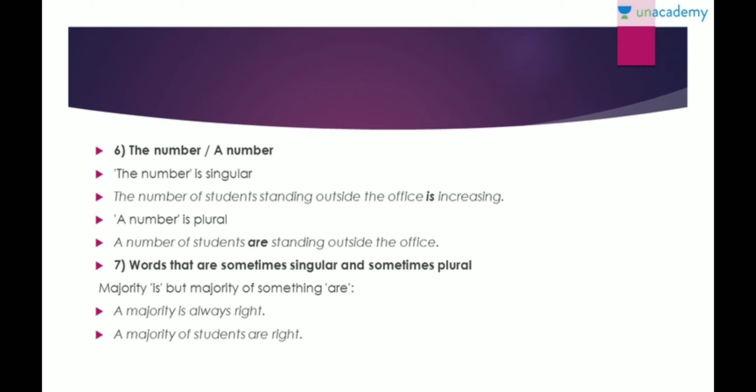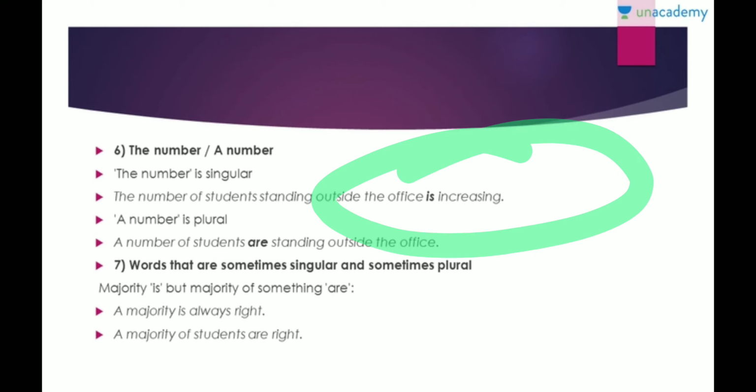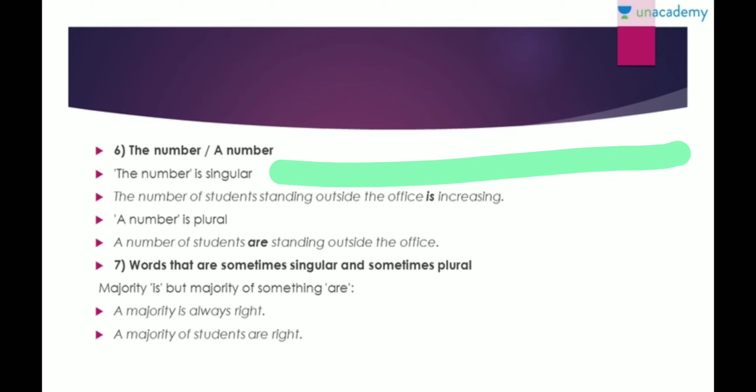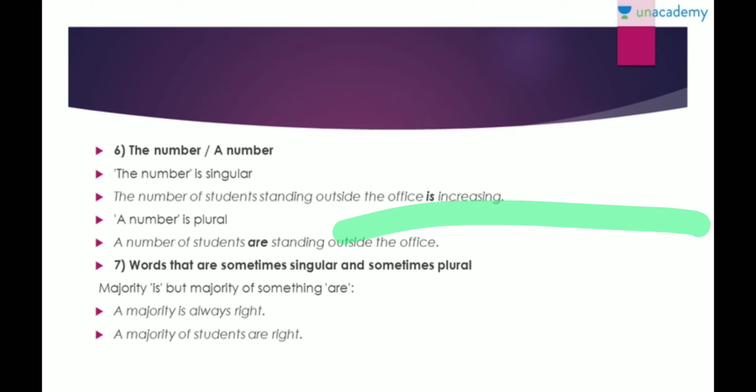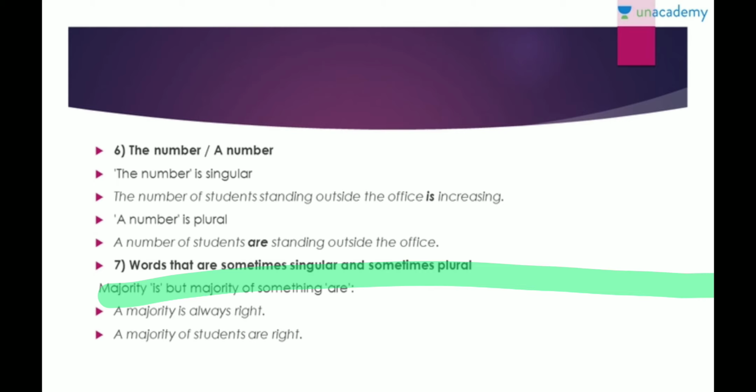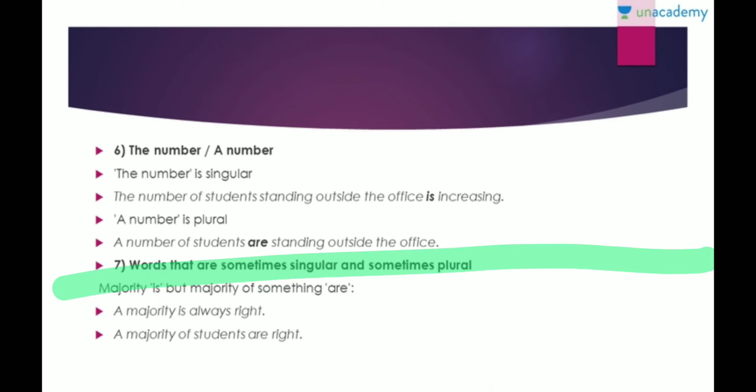Alright. Next is the number and a number. So the number is a singular thing, right? The number of students outside the office is increasing. Now, a number is plural. A number of students are standing outside the office, right? Because a number of students would give it a plural form. So, a number of students are standing outside the office.